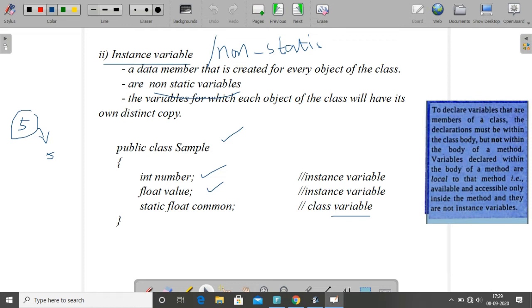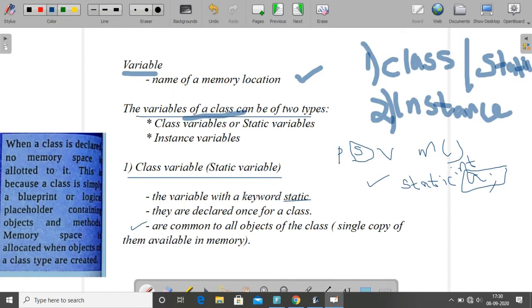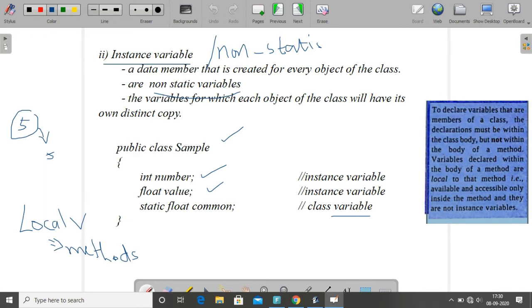So we have discussed 2 variables in a class. One is the class variable or static variable. The second one is the instance variable. One more we can tell, that is a local variable. What is the definition of a local variable? The variable which is declared inside a method is known as a local variable. But in the case of a class, the variables of a class can be of 2 types, class variable and instance variable.